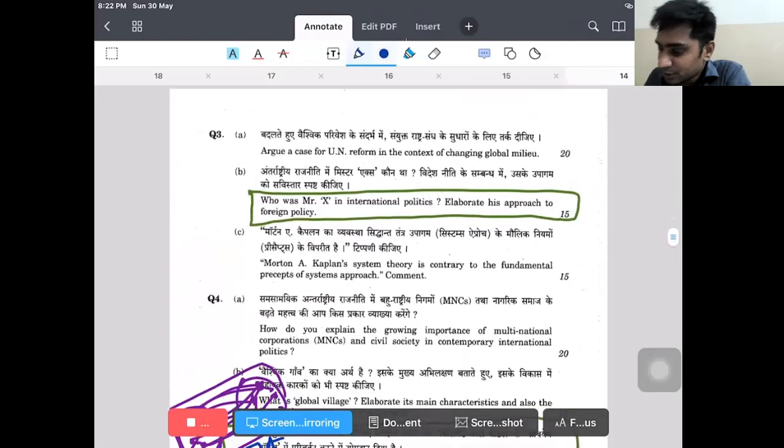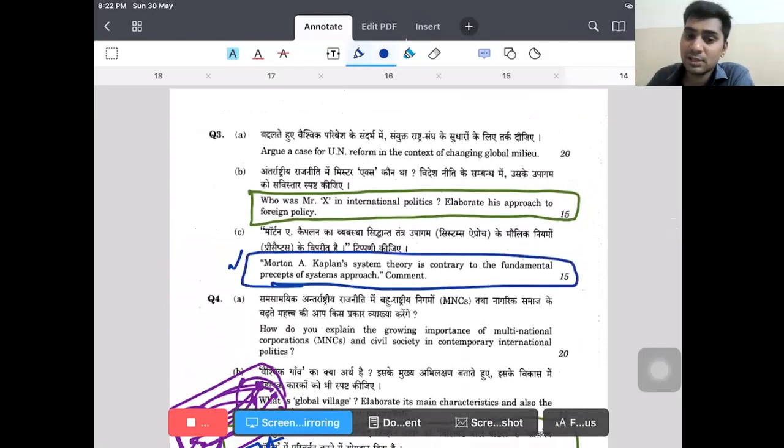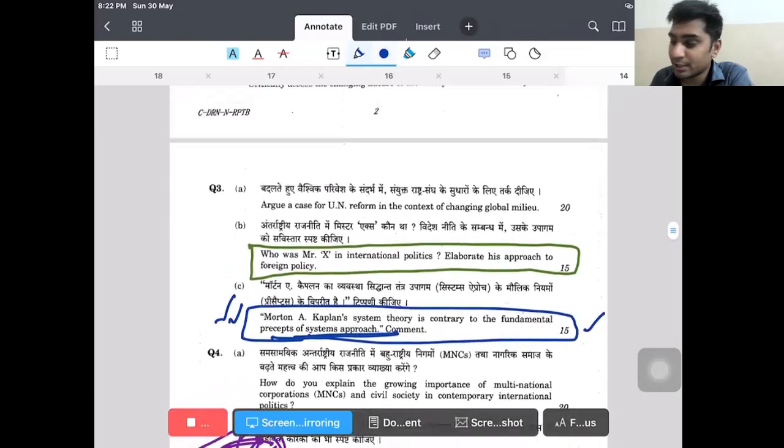See, this is again a question. Martin Kepler's systems theory is contradictory to the fundamental precepts of the systems approach. This I'll discuss when we are discussing the systems approach per se. What is this? Right? So this is a 15 marker. We have to discuss this in detail.